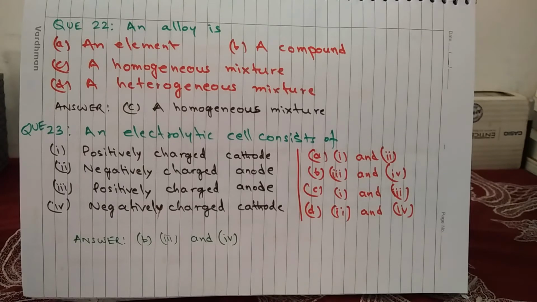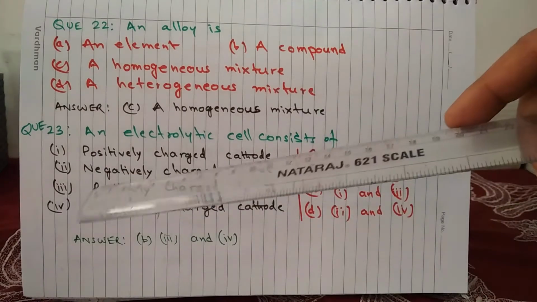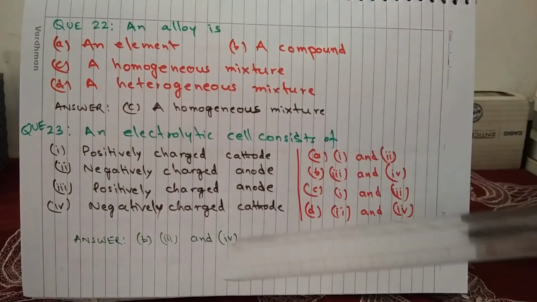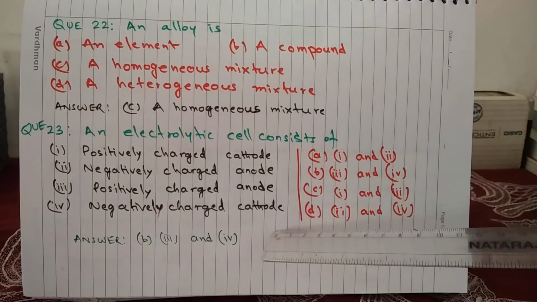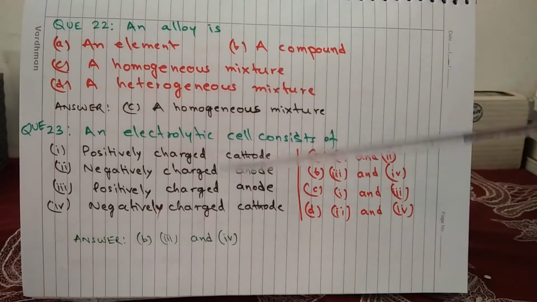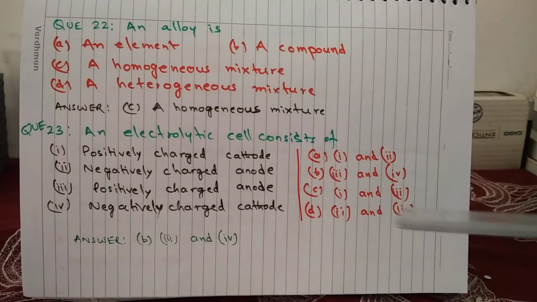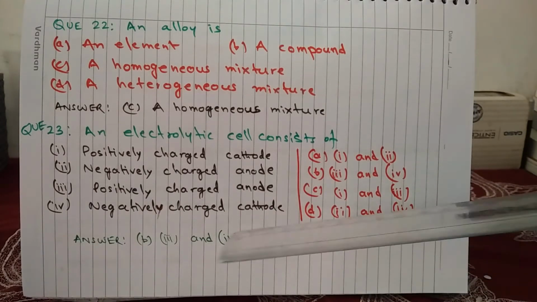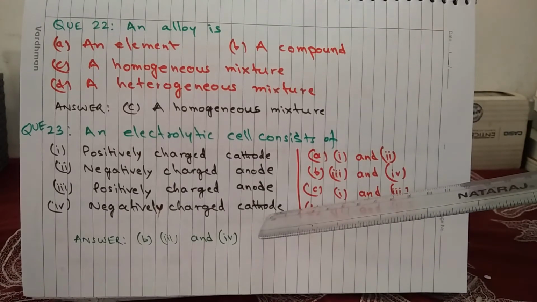Question 23. An electrolytic cell consists of 1. Positively charged cathode, 2. Negatively charged anode, 3. Positively charged anode, and 4. Negatively charged cathode. And the options are A, 1 and 2, B, 3 and 4, C, 1 and 3, and D, 2 and 4. The answer is B, 3 and 4, that is positively charged anode and negatively charged cathode.